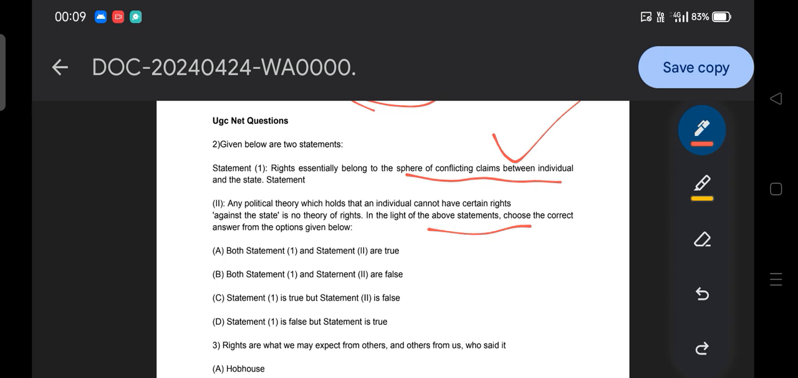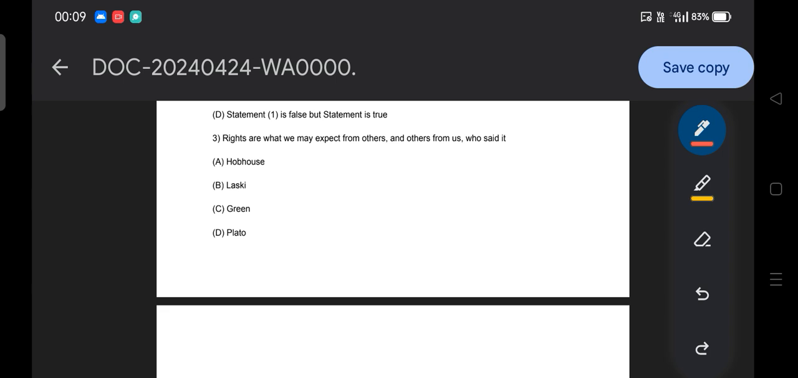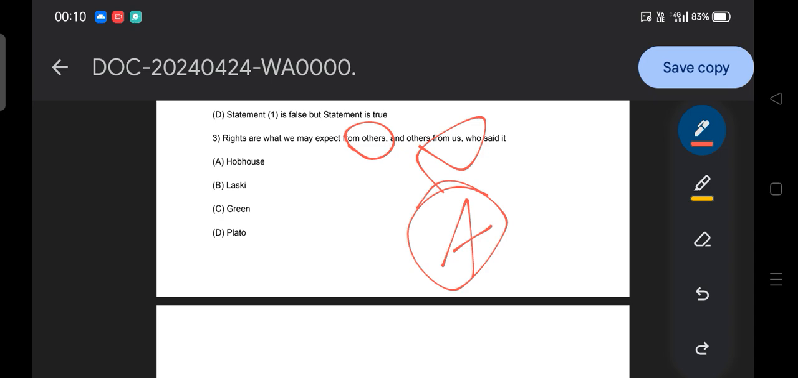Just remember this is the type of question we have to focus on. Then the third question: what we may expect from others and others from us. Who said this? It is a statement-based factual question. So we understand that we need to cover statement-based questions with respect to rights, like those by Laski, by T.H. Green, by Immanuel Kant. We need to cover that. So obviously the answer of this question is option A, Hobhouse.